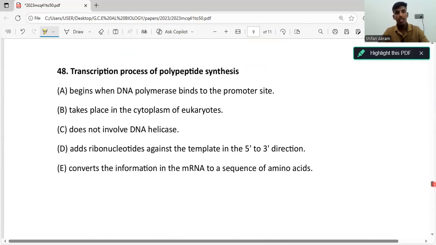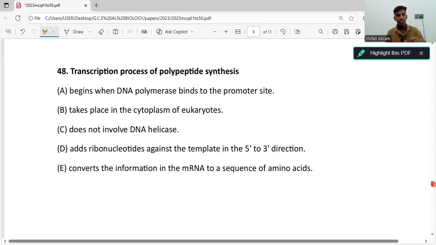Okay, now let's go through the 48th question. Transcription process of polypeptide synthesis. Now, when does transcription occur? Transcription is a part of protein synthesis. Protein synthesis is the process of making new proteins that are required for the body. Protein synthesis has two processes: transcription and translation. Now, what happens in transcription? In transcription, an mRNA strand is formed using the template DNA strand, right?